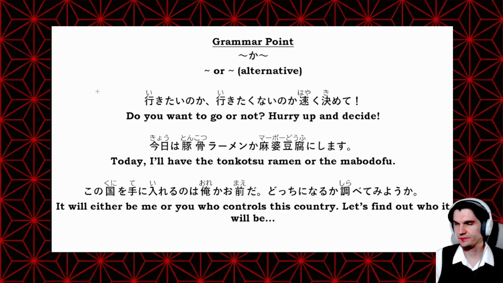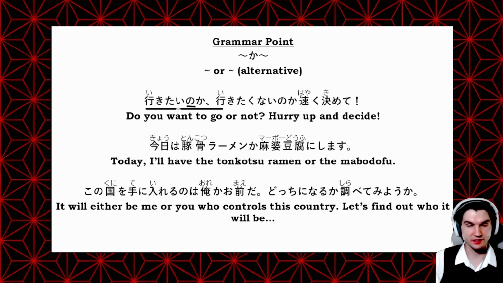So we have 行きたいのか、行きたくないのか、早く決めて. So, 行きたいのか. So this の here, we're turning this into a noun. It's like, is that the kind of thing we're talking about? Is this the situation that you want to go? So this 行きたい is 行く, to go, and the たい form, to want to go. So 行きたいのか. So this か is that or here.